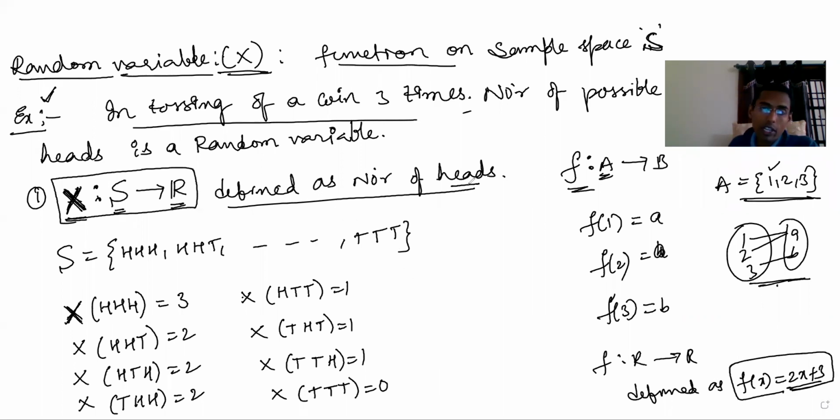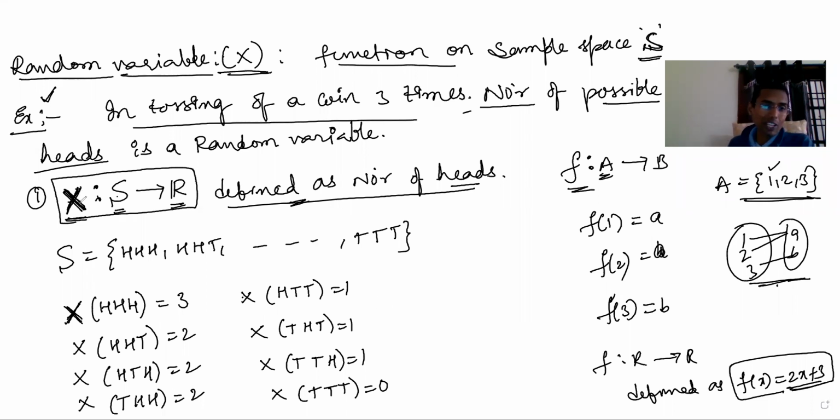In this case, it is defined as number of heads. So you should remember, random variable simply means a function defined on sample spaces. That is, random variable X is a function from sample space S to real numbers. How it is defined is different in different cases. In this example, what is the definition? Number of possible heads.